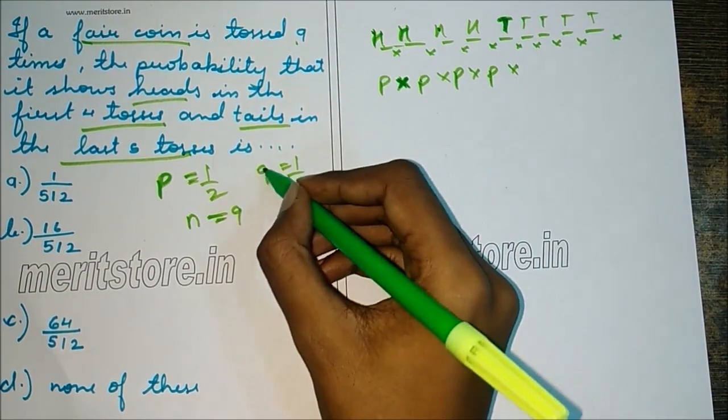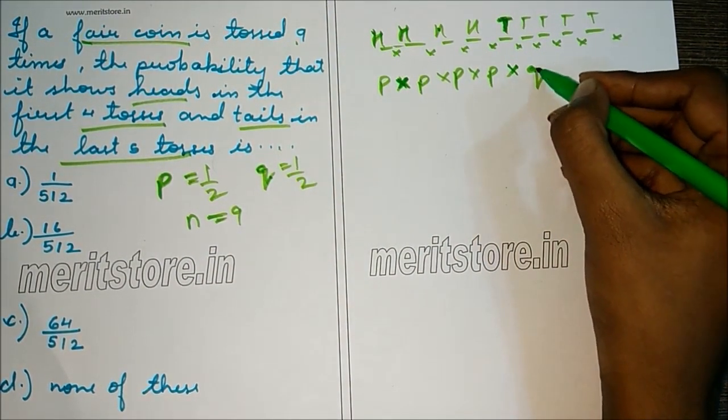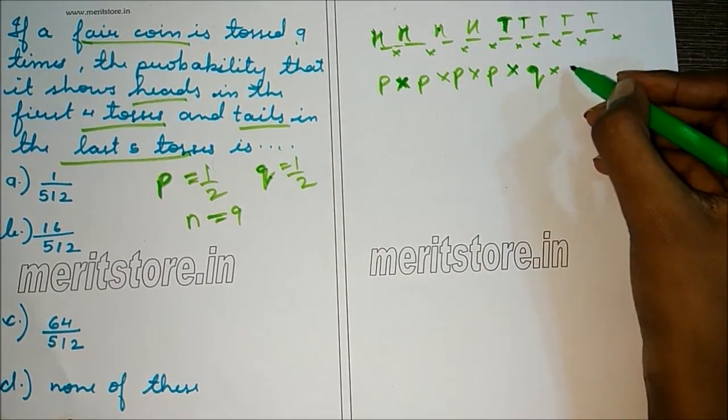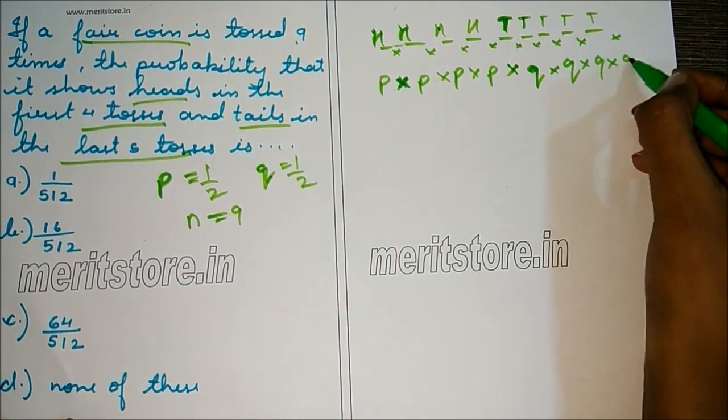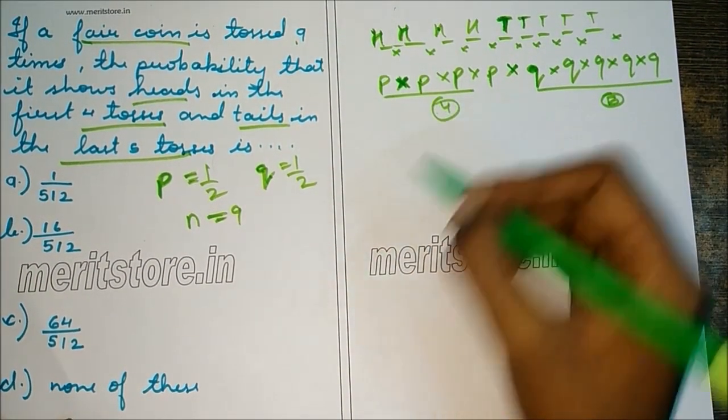So the probability of getting a tail is Q. So next we multiply it with Q, and this goes on for 5 terms. So Q into Q into Q into Q into Q. So this will be 5 times and this will be 4 times.